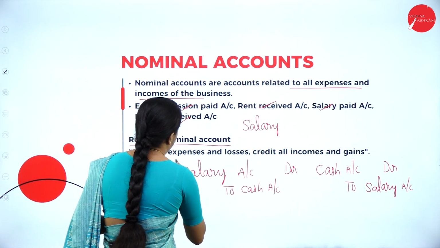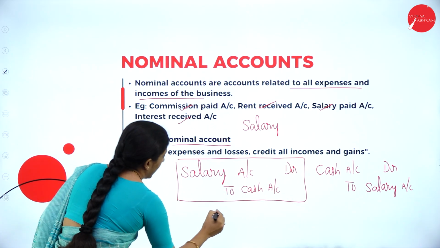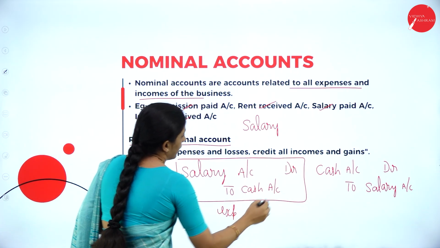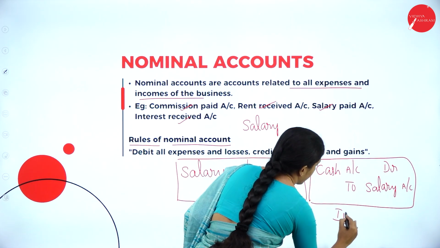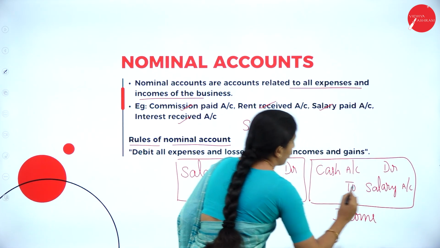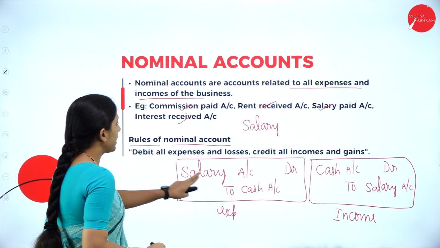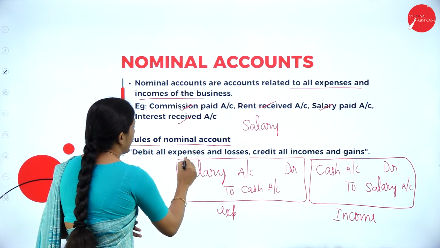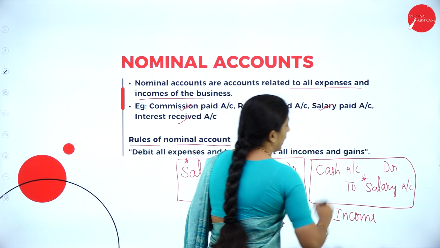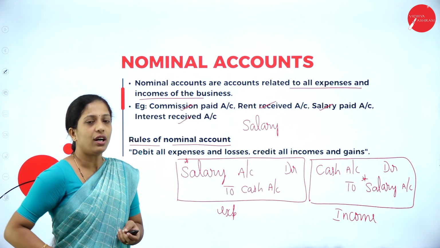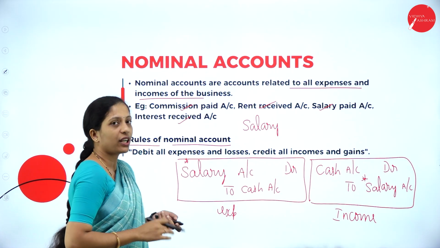Now in this example, this was an expense, and in this example, it was an income. So your golden rules tell us debit expenses and losses, and credit income and gains. Okay. So this is about your nominal account. So hope you are clear about it.